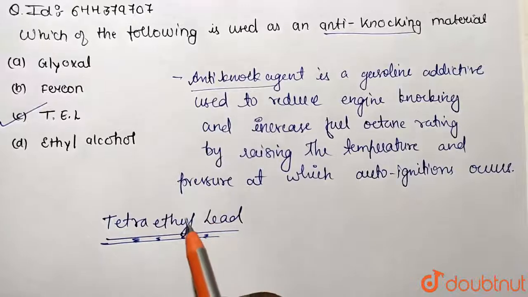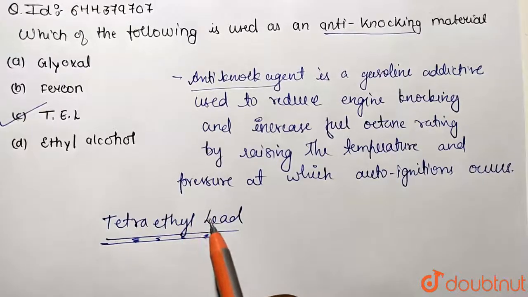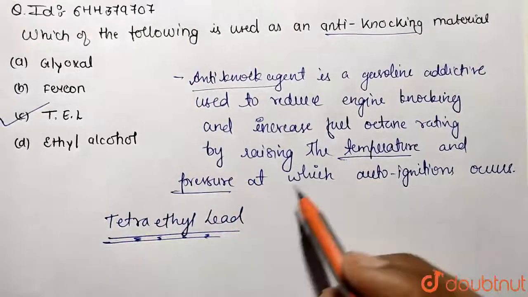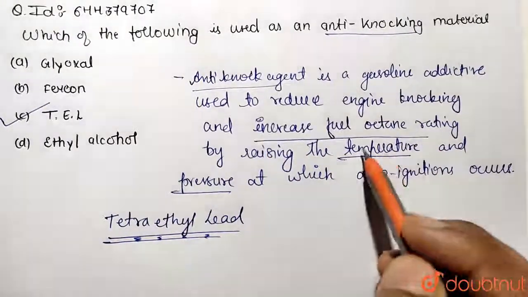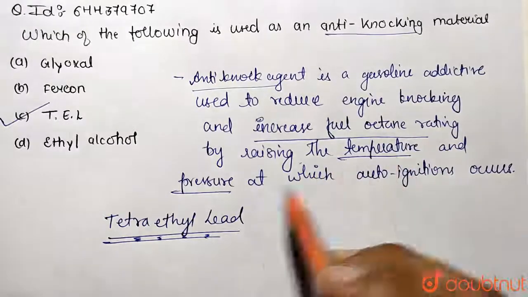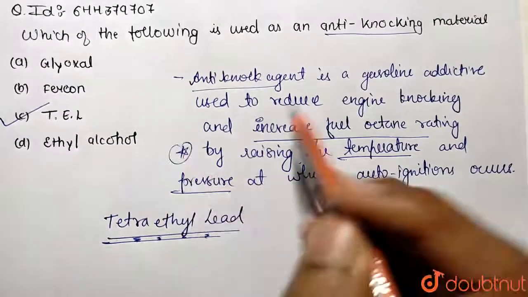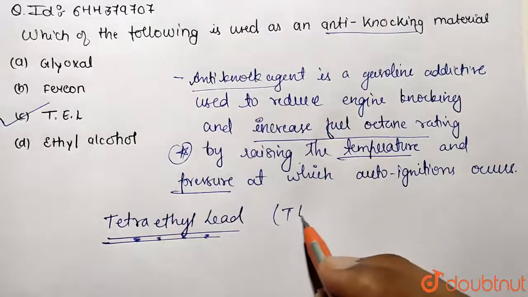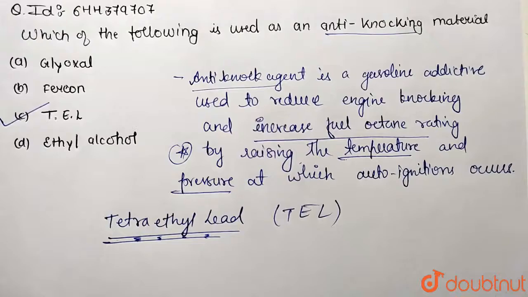It is going to increase the octane number of the fuel, and it will help in auto ignition by raising the temperature and pressure, which we have already discussed. So it will increase the octane number or octane rating of the fuel by raising the temperature and pressure. So these are the important points about the anti-knocking material and its related properties, and this is going to behave as an anti-knocking agent. So TEL is our answer, option C.